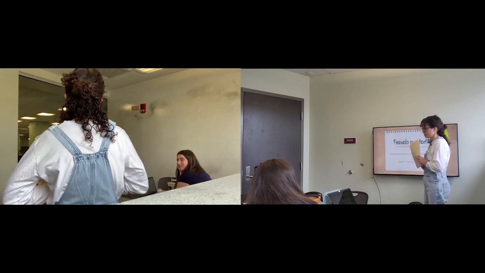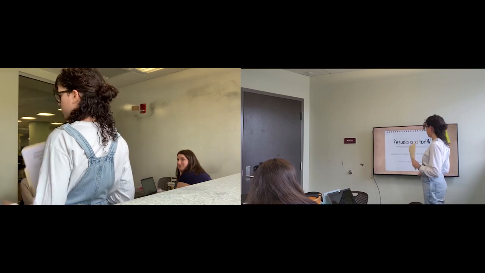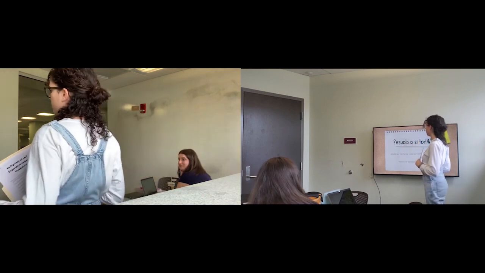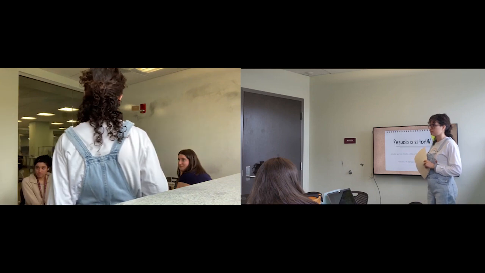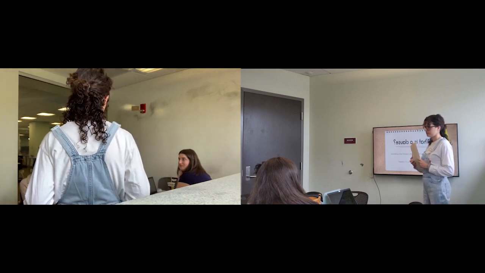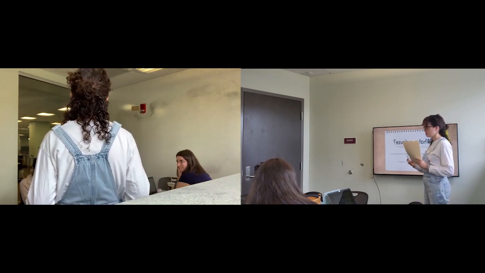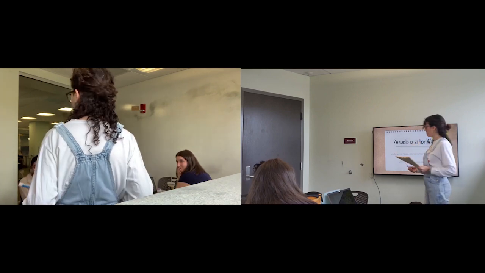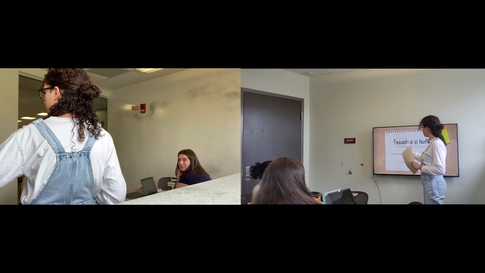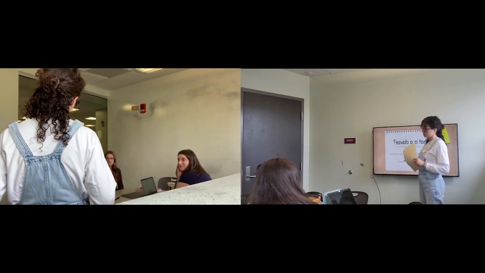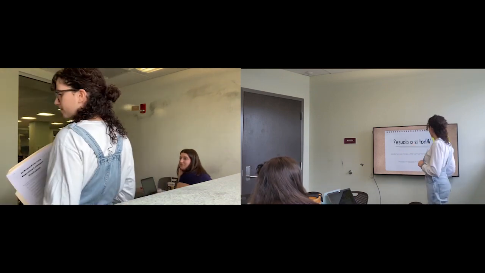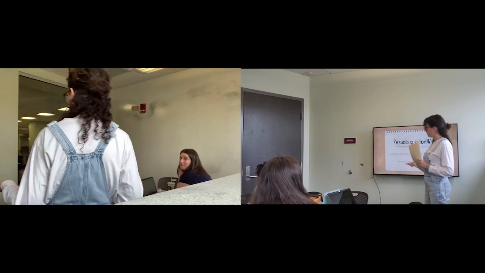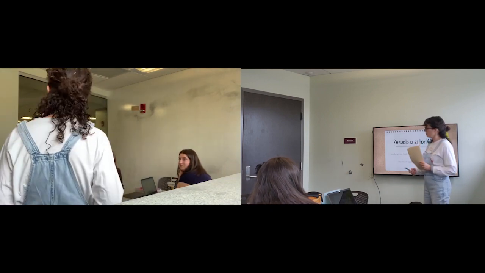A noun, a person, place, or thing. Very good. Okay, what is a predicate? A predicate is just a fancy word to say an action. So a subject and then the action of the subject, what the subject is doing. That is a clause. So can you give me an example of a clause?